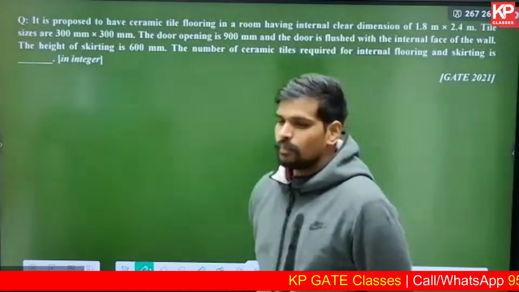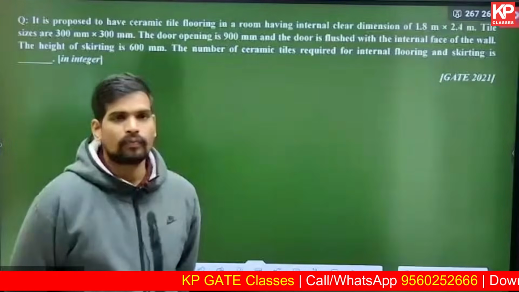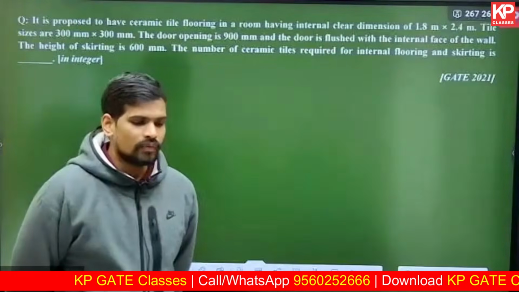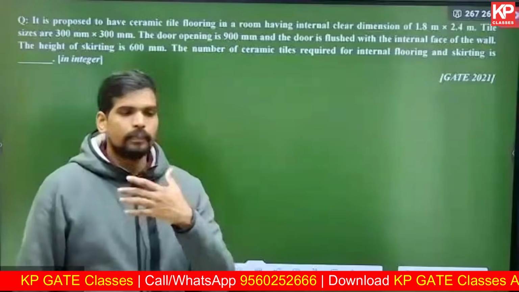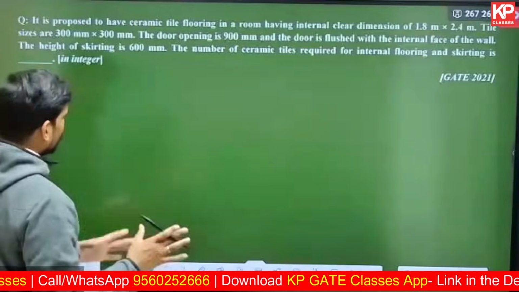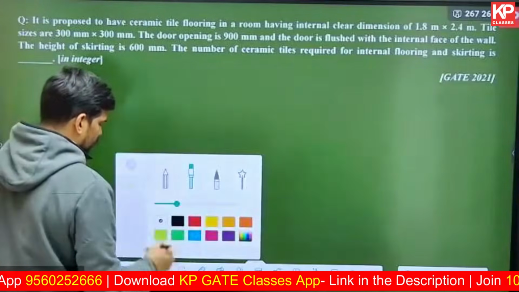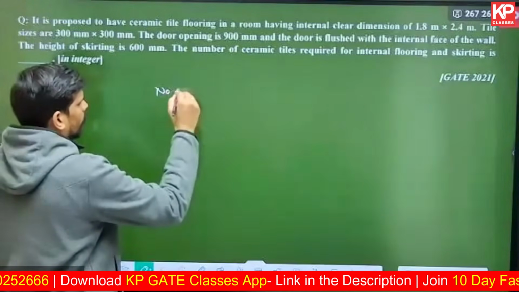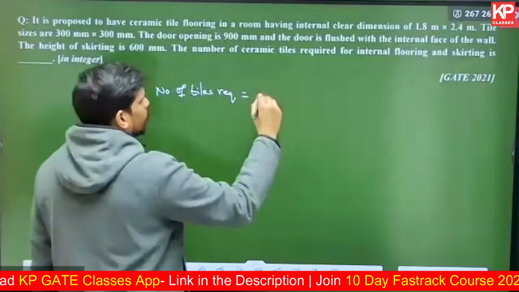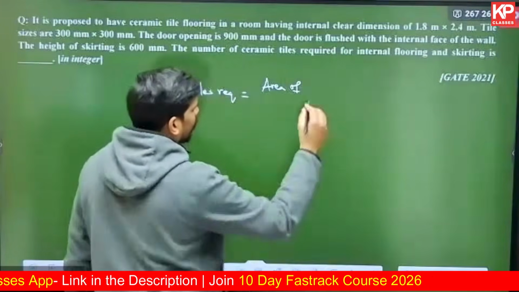So let us try to solve this. Always remember, in questions related to estimating number of tiles, or say number of buckets of paint or liters of paint, the calculation would be something like this: number of tiles required will be the total area of flooring, or total area of tile work.